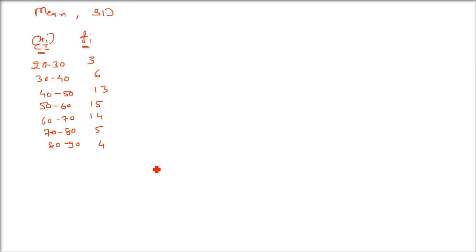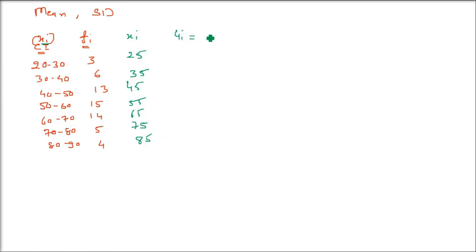So what will come? First we have to find out the mean. First thing is the mean, then only we can find out the other values. Because the question is also saying mean and standard deviation has to be found out. So what is xi first? Lower limit plus upper limit by 2. 20 plus 30 by 2 is 25. 30 plus 40 by 2 is 35. 40 plus 50 by 2 is 45, like this. All this, 80 plus 90 by 2 is 85. This is your middle value. Now we can work with it.